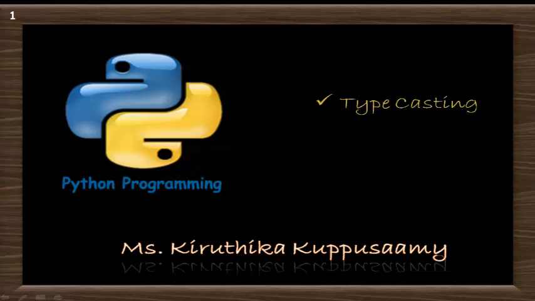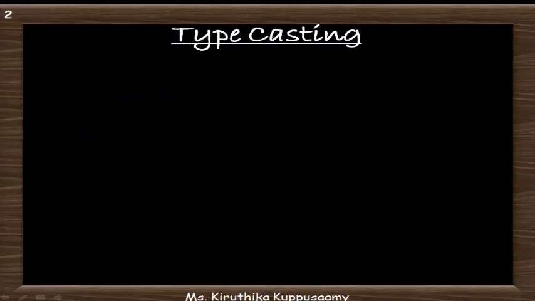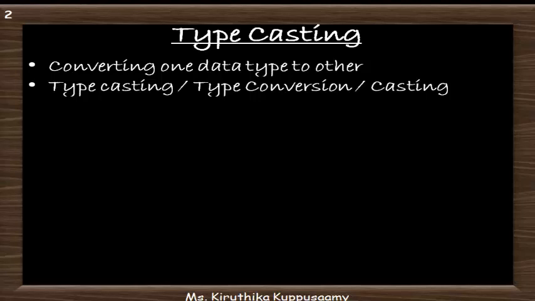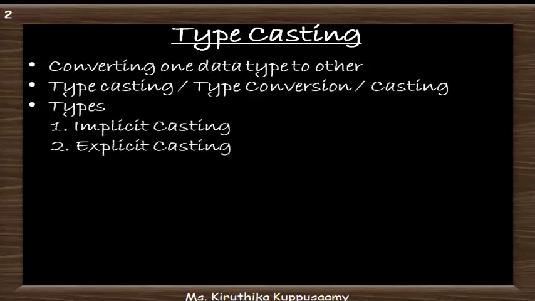Next topic is typecasting. In all programming languages, at some point of time, we need to convert the values from one data type to another data type. This process of conversion is called typecasting. Sometimes it is also called type conversion and simply casting. In Python, there are two types of casting. One is implicit casting and the other one is explicit casting.